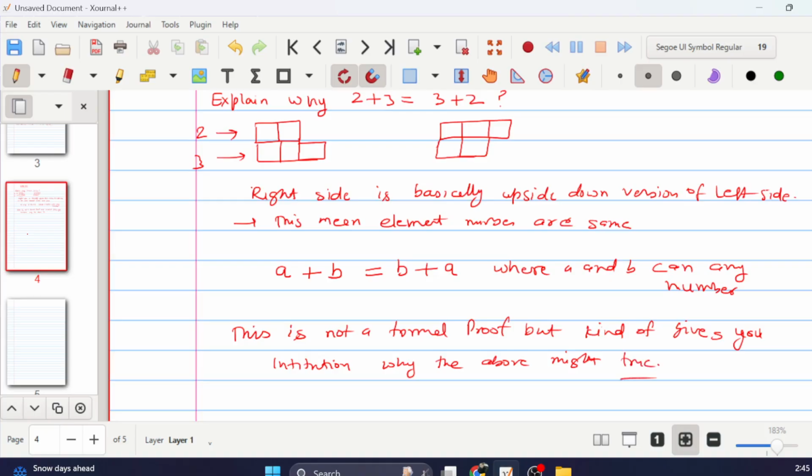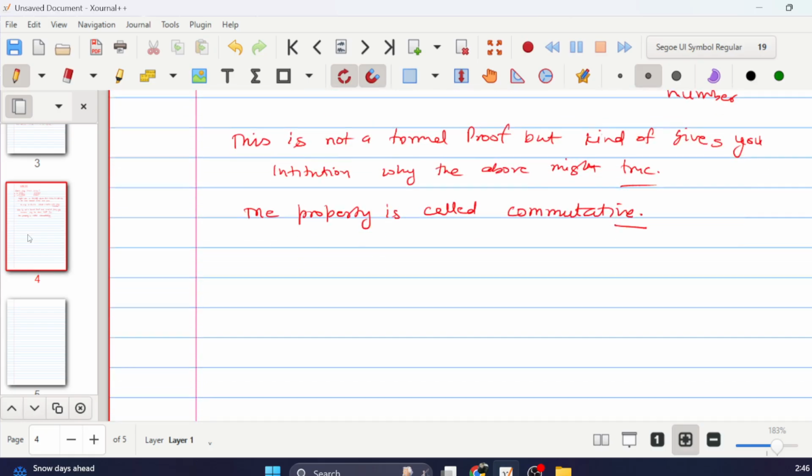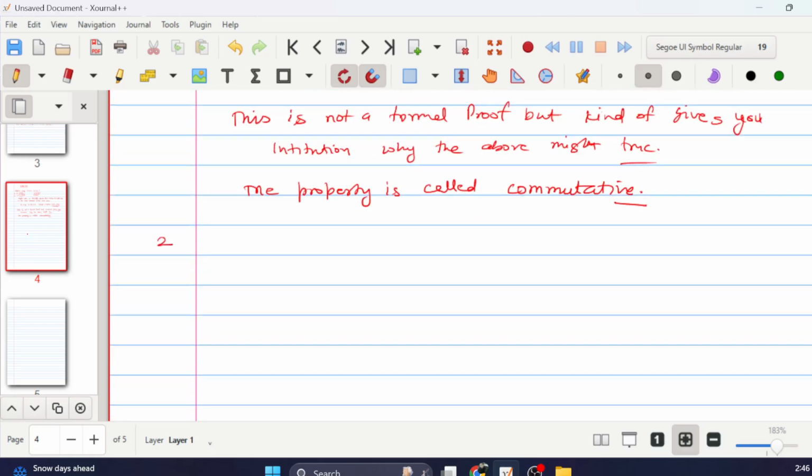Now this property, where A plus B is B plus A, is called commutative. So the above property is called commutative. What this means is that addition is commutative. Why this is important, we're going to learn later. So that's the first thing we can do.